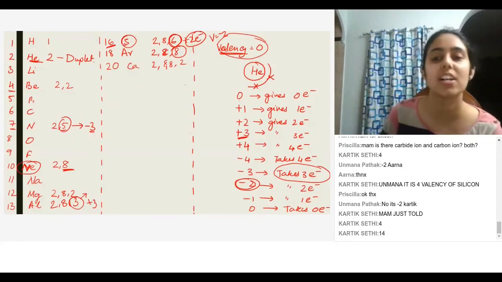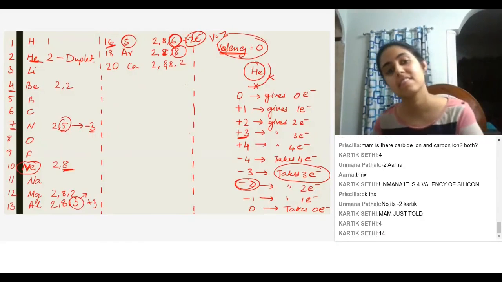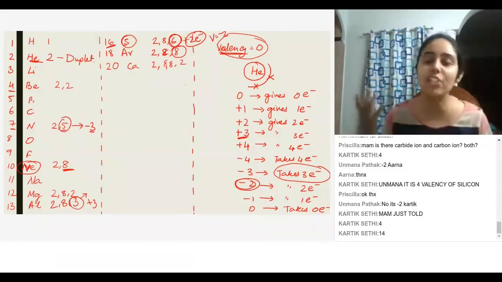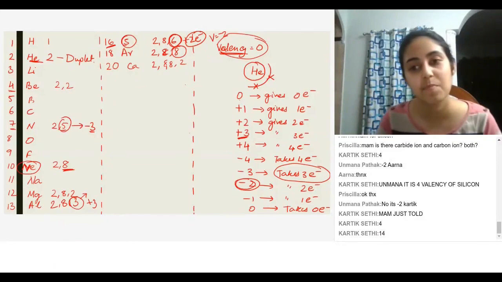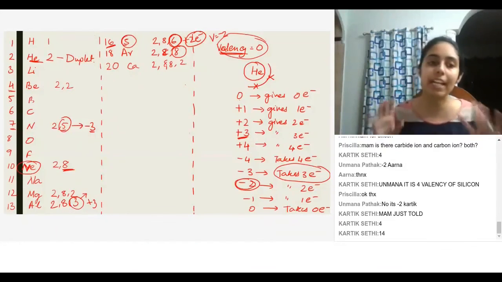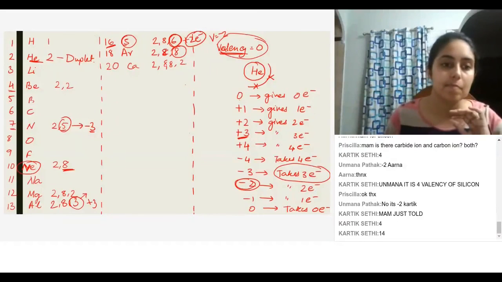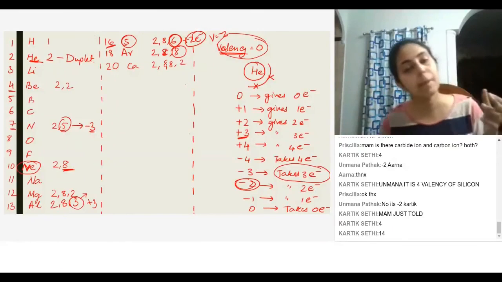So should we lose 4 or gain 4? It will be either +4 or -4, just like carbon. It can be either. So just put the answer will be 4. It will not have a sign. If it is 4, then it means +4, or -4 in this case.